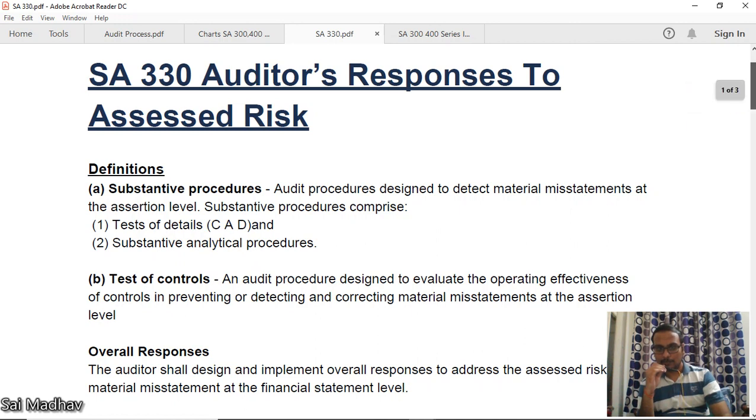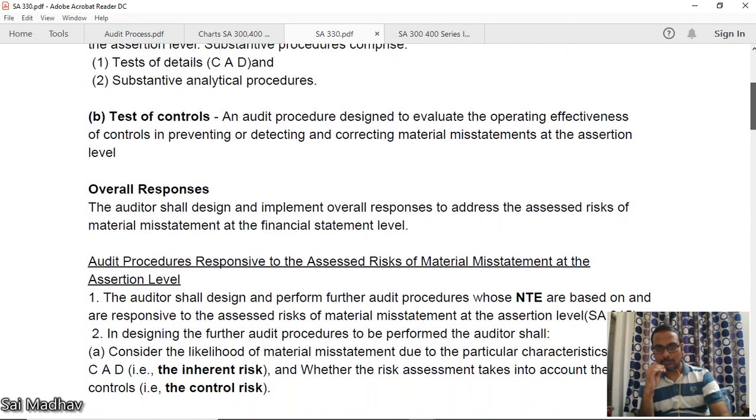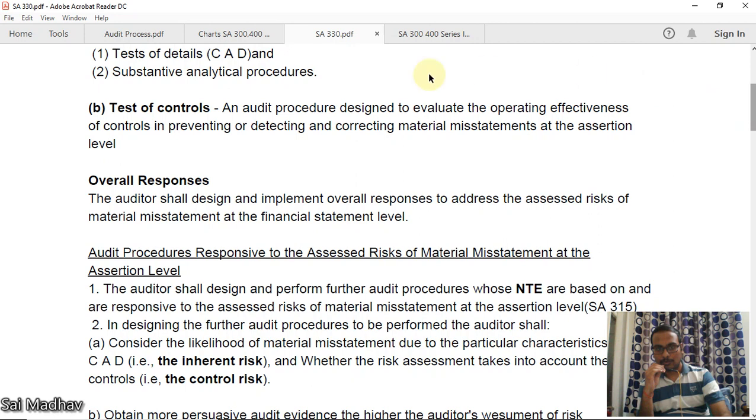Okay, now tests of controls. What is a test of controls? An audit procedure designed to evaluate the operating effectiveness of controls in preventing, or detecting and correcting, material misstatement at the assertion level. This is test of controls, test of internal controls.